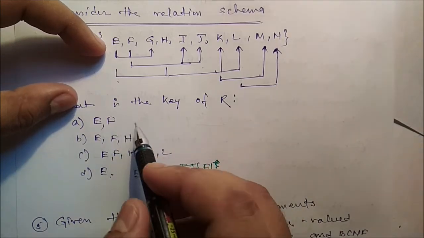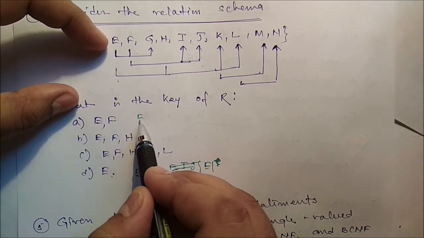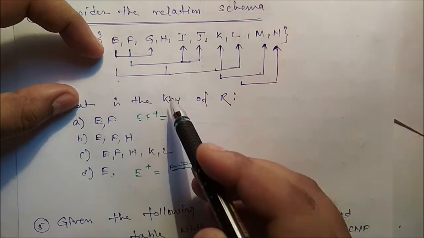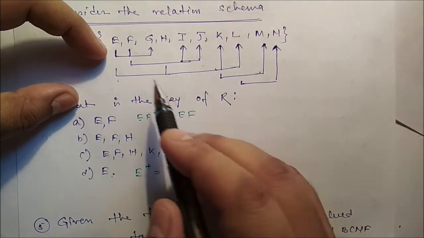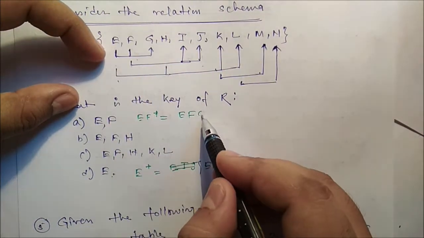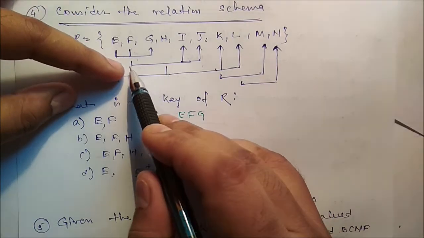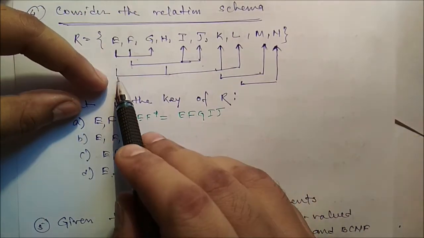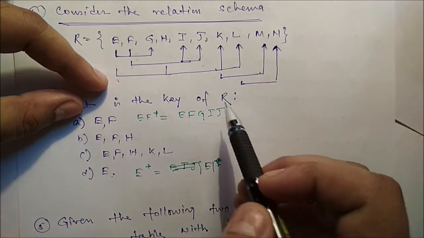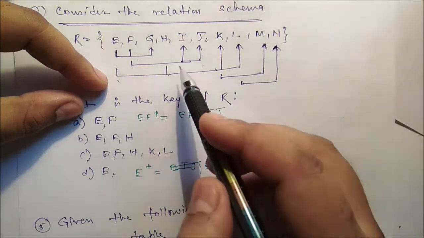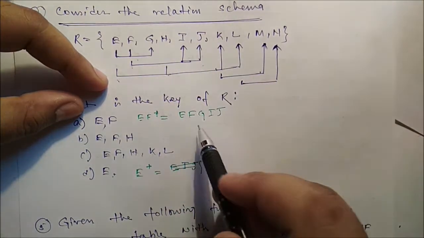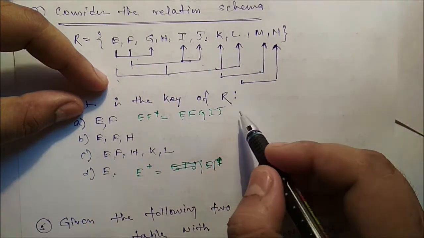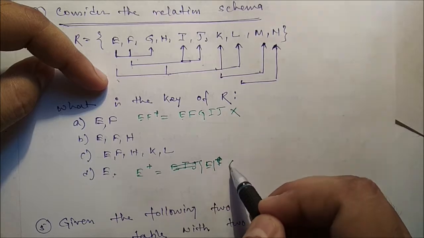Similarly, from EF, if it is EF, that means we have to check this one. We can identify EF as well as G, and if it is F, we can identify I and G also. If it is E and H is not there, we cannot identify K and L, because E is there but H is not. So we should not follow this one, it should not be the key.